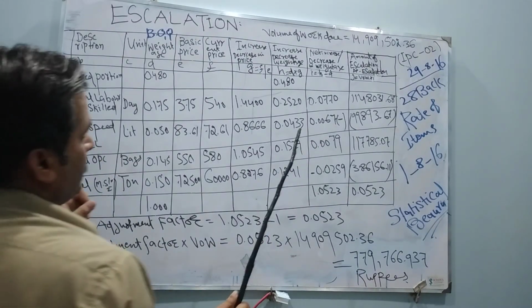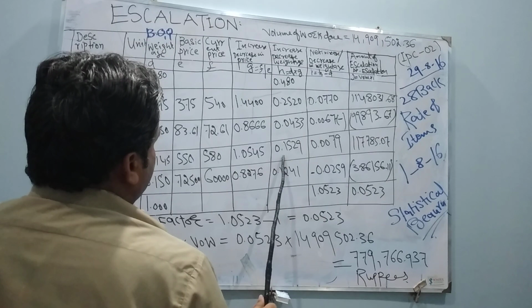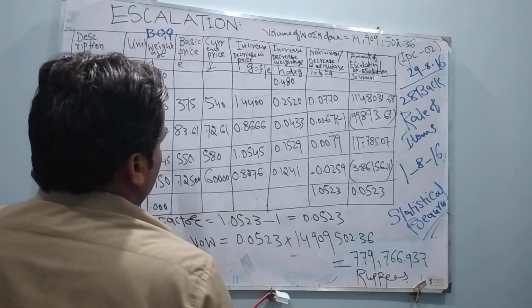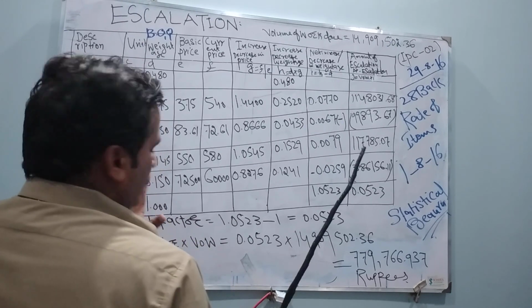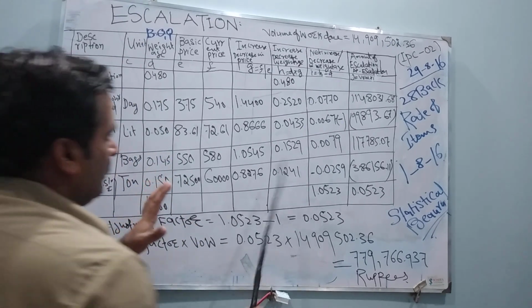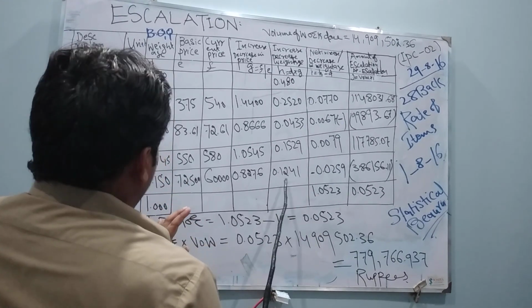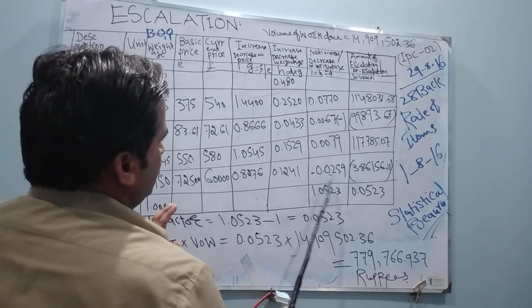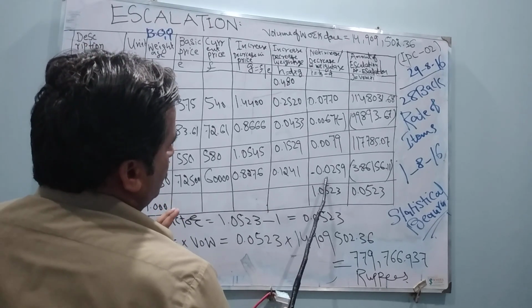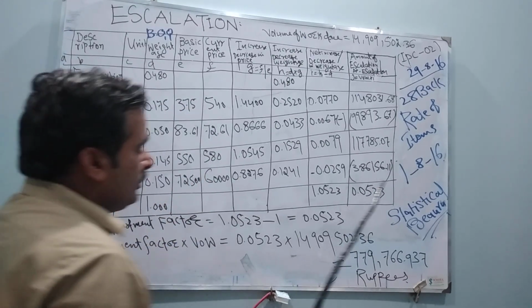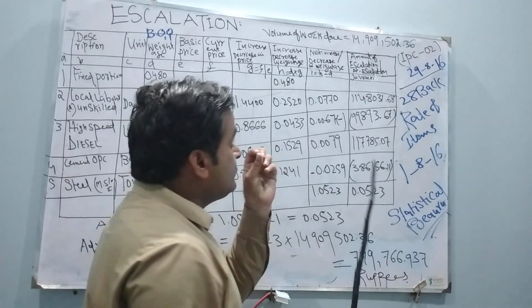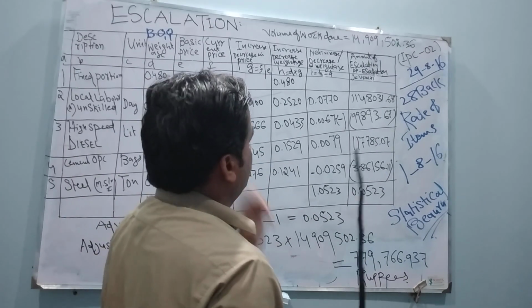For cement OPC, H minus D, this is H, this is D, I got 0.0079. Similarly for the steel, H minus D, this is H, this is D, I got minus 0.0259. Okay my dear friends, now you have to concentrate here.